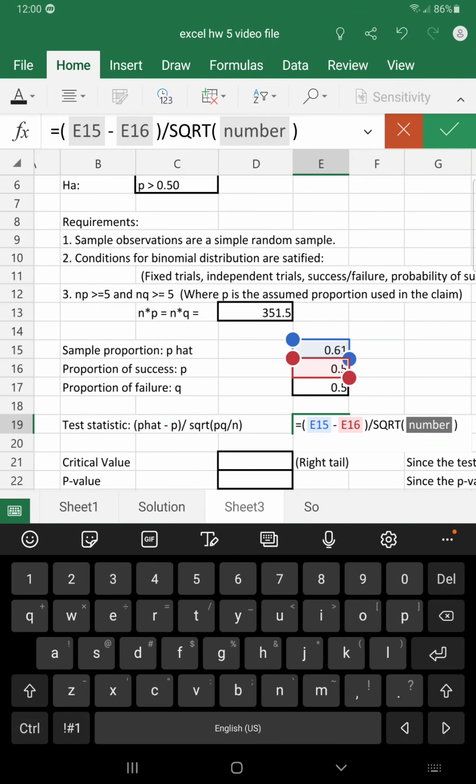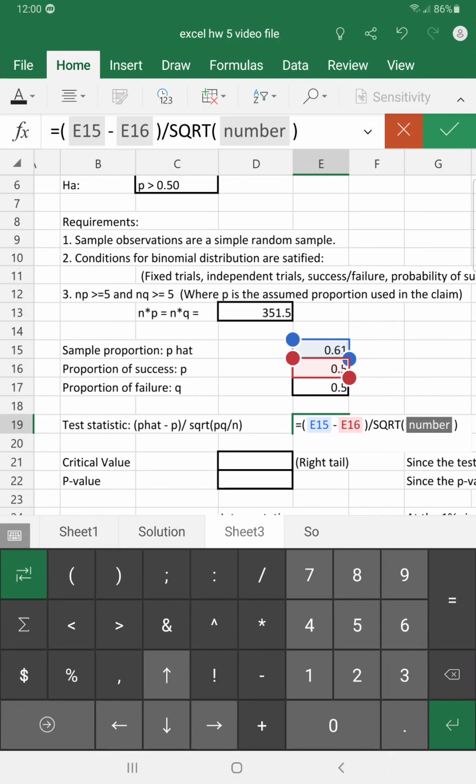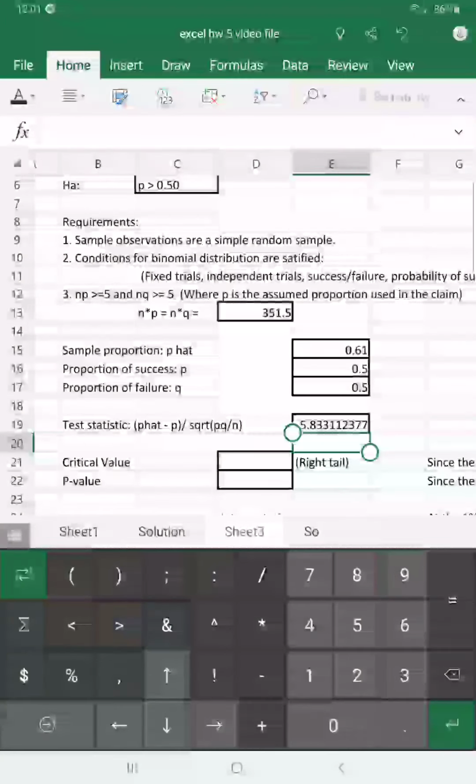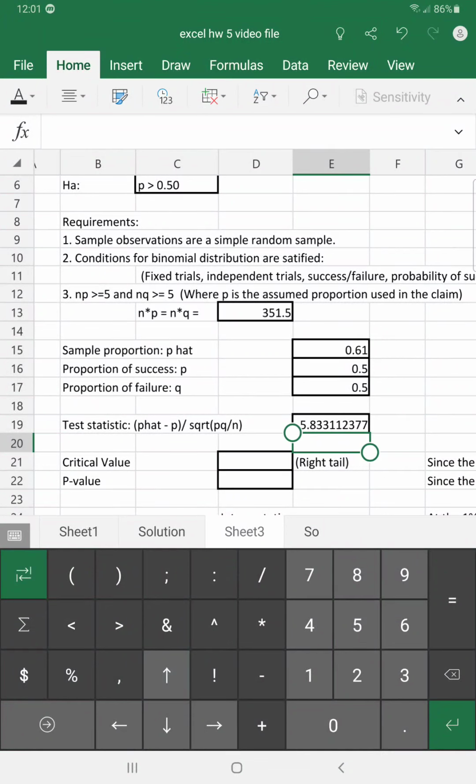We need the square root function, and we will be multiplying p times q, and then dividing that by n. Now, n we didn't write down in a cell, so we'll just type it in, 703, and we can hit enter. So there's our test statistic, 5.833.